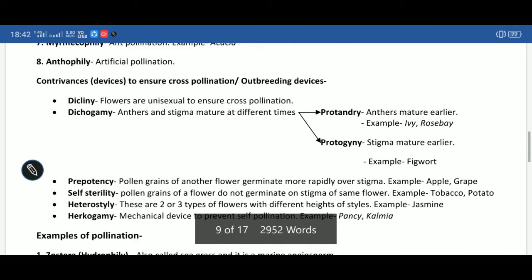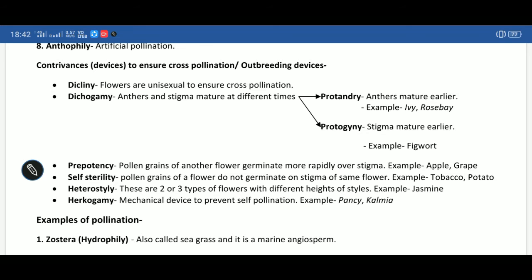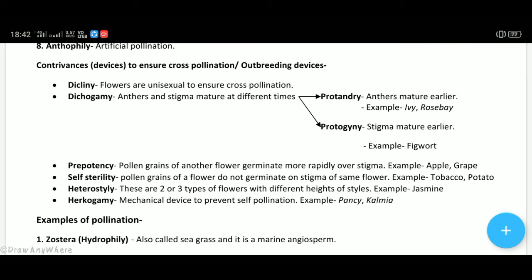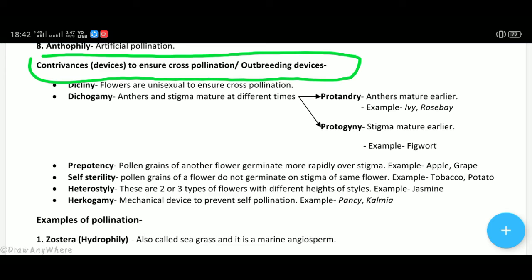Now let's discuss the contrivances to ensure cross-pollination, or outbreeding devices. For example, here we saw that in cross pollination different sets of genes are introduced. That is giving it the edge in surviving in variable environmental conditions. So to ensure cross-pollination, what are the different strategies that the plants are using?